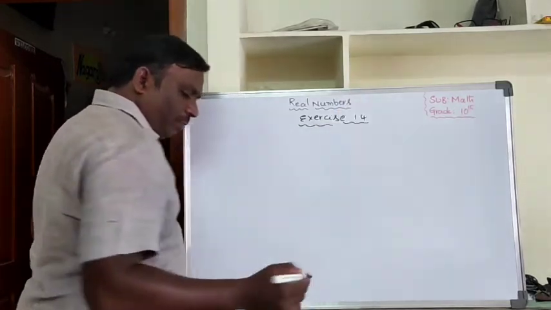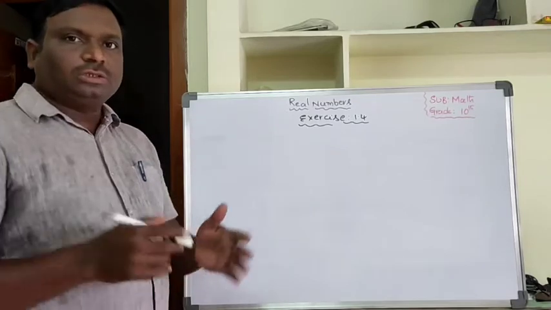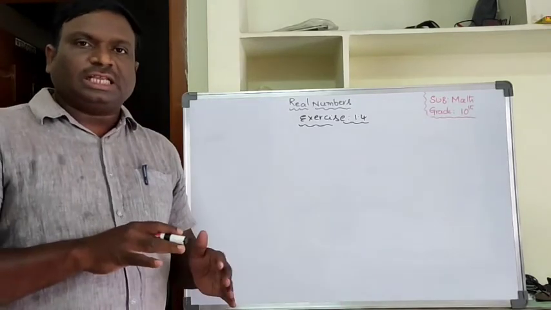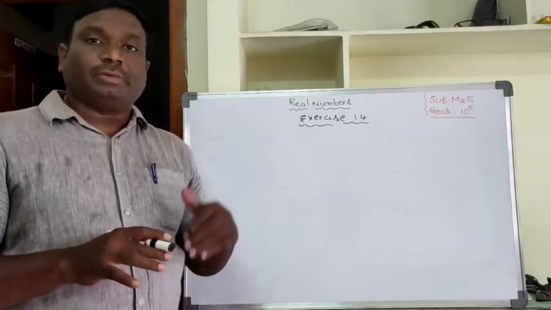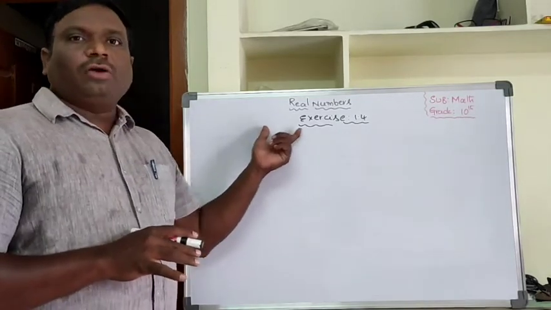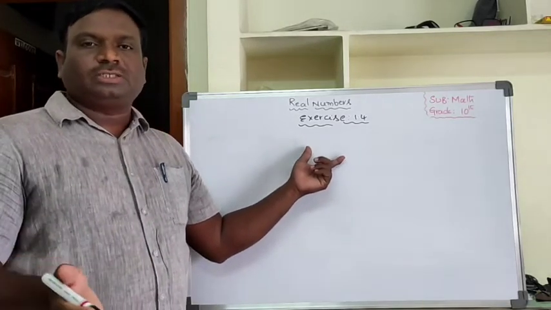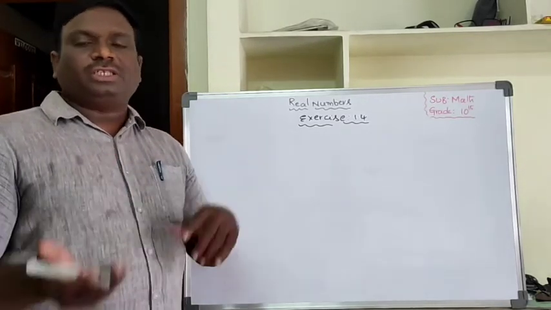Exercise 1.4. Prove that the following are irrational. To prove irrationality in this exercise, we have to use the contradiction method. What is the contradiction method? Contradiction means opposite. Since we have to prove irrational, we take the opposite, which is rational.